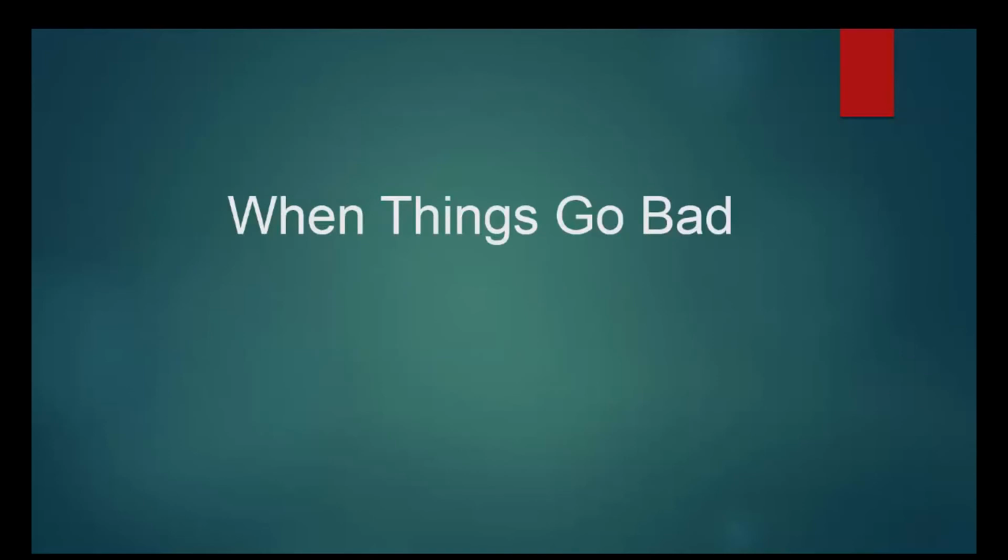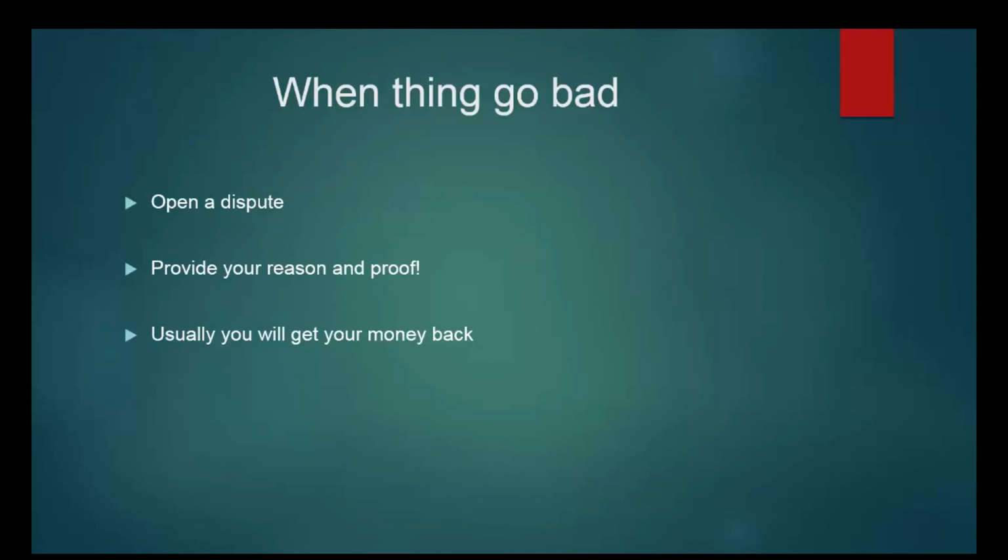When things go bad, so let's say that the writer is delayed a lot, or that he did a terrible job, or that you found out that the work was plagiarized. Usually this doesn't happen, but sometimes it may happen. So you will have an option to open a dispute, okay? All you have to do is provide your reason and proof, okay? Say something like, I just checked and the work was plagiarized, and show them the proof. And I will show you again how to do that. Usually you will get your money back.